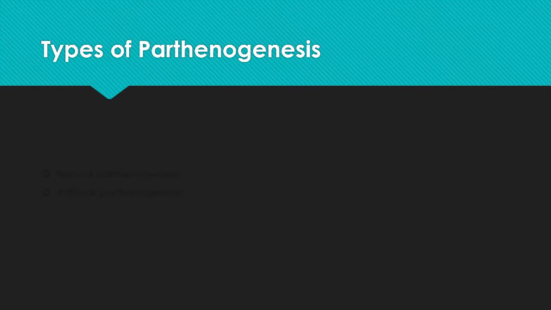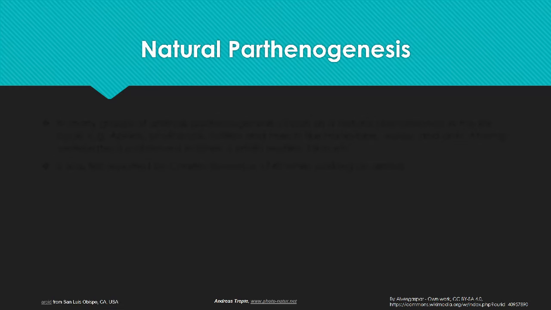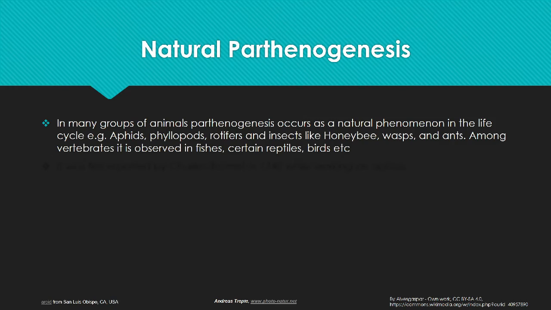There are basically two different types of parthenogenesis: natural parthenogenesis and artificial parthenogenesis. Natural parthenogenesis occurs in many groups of animals.